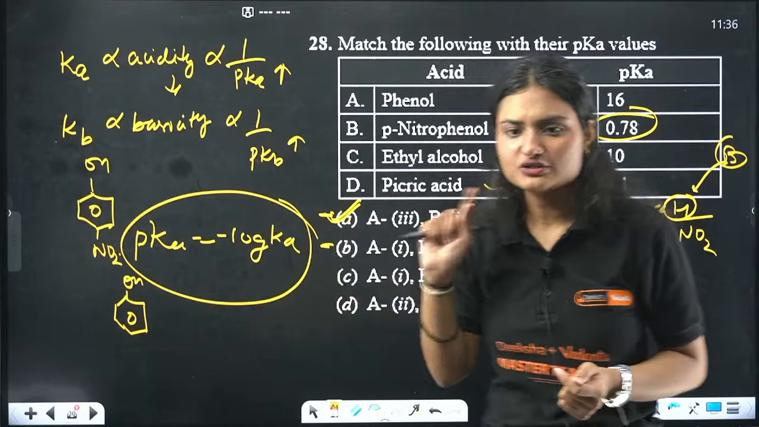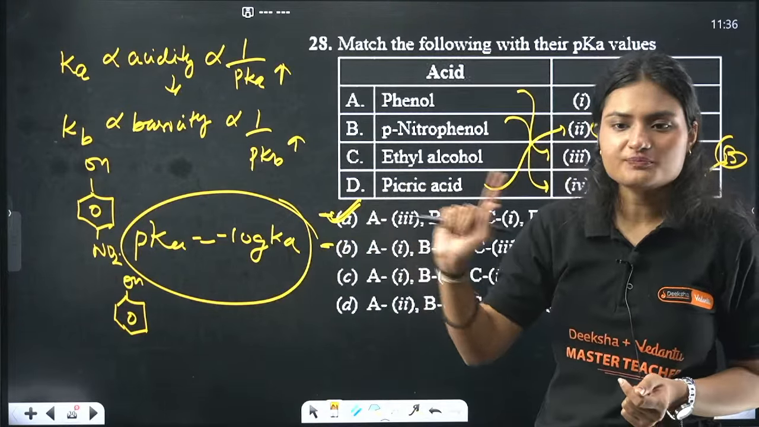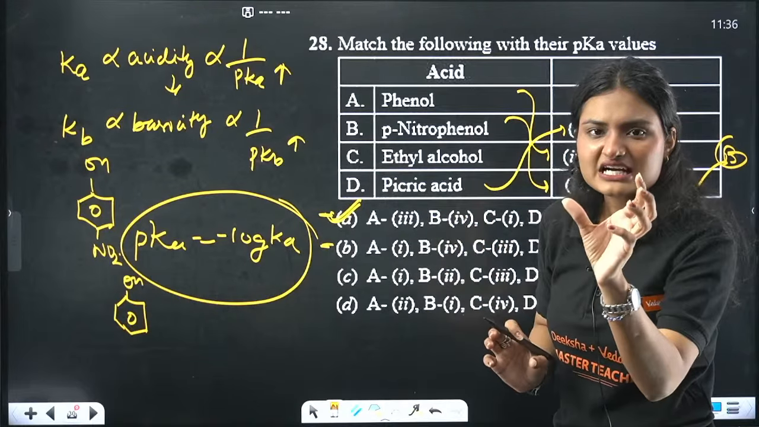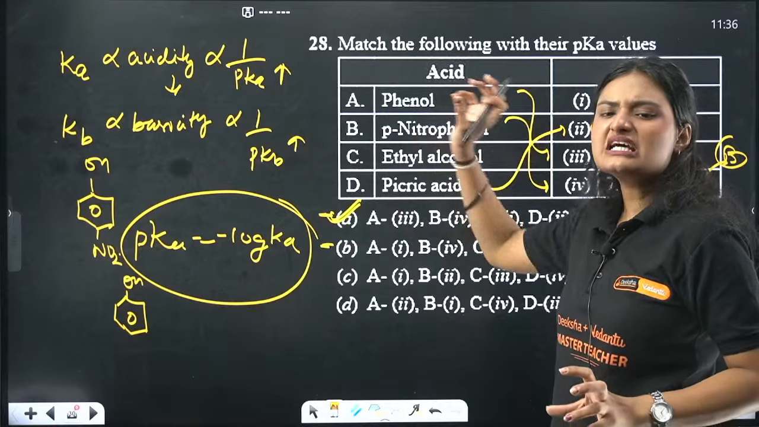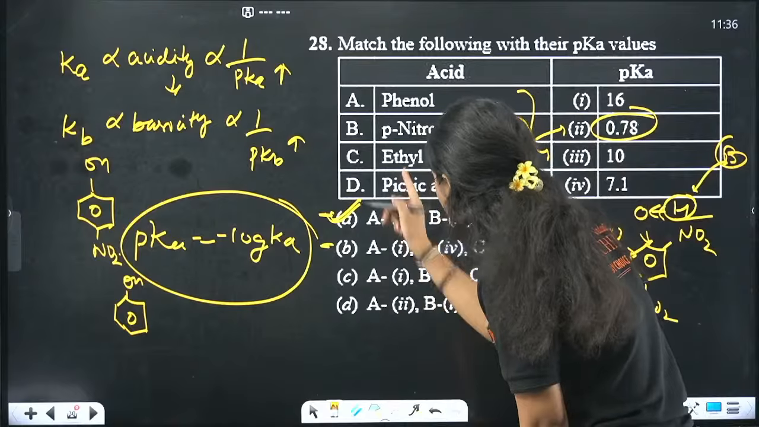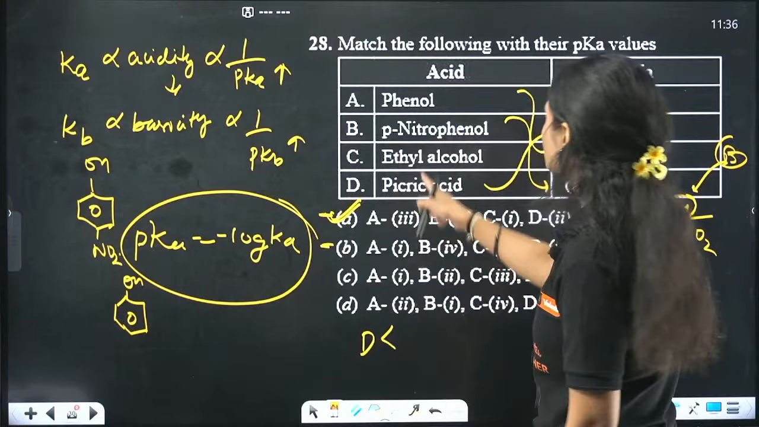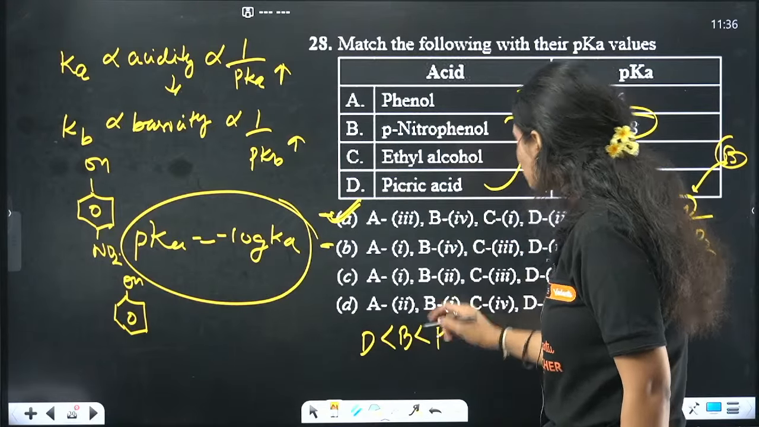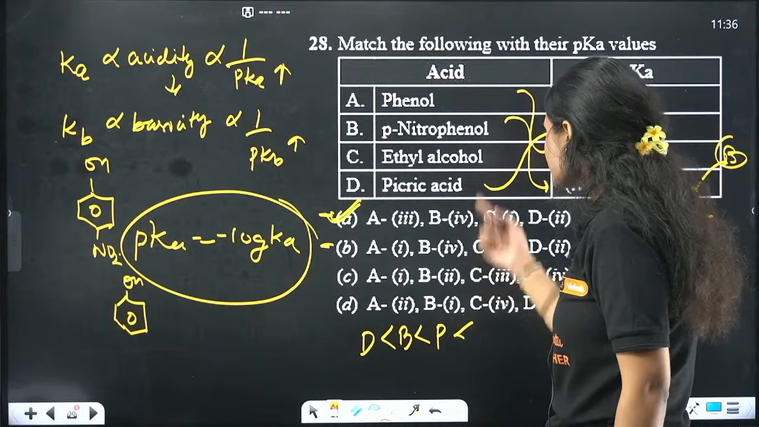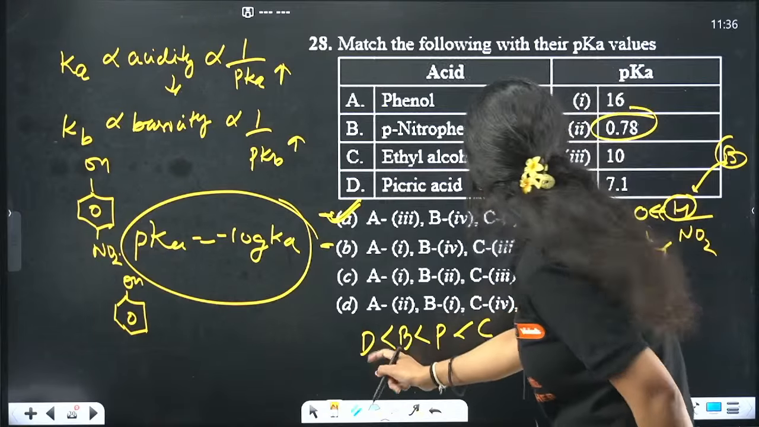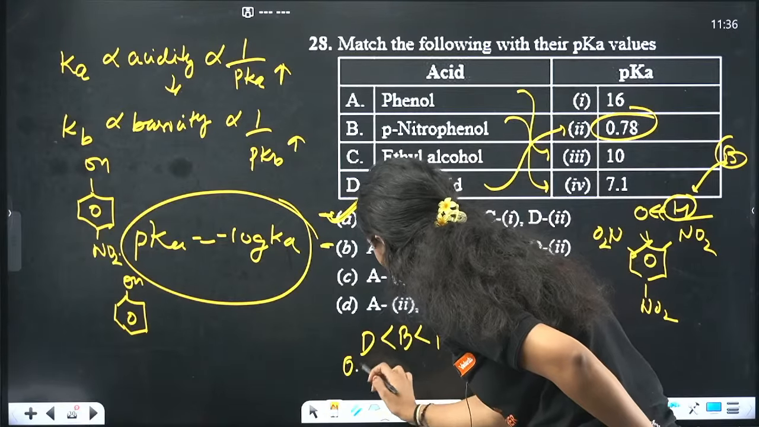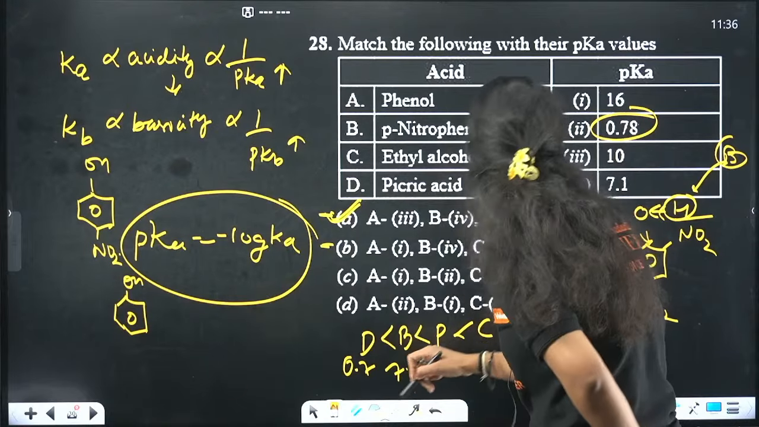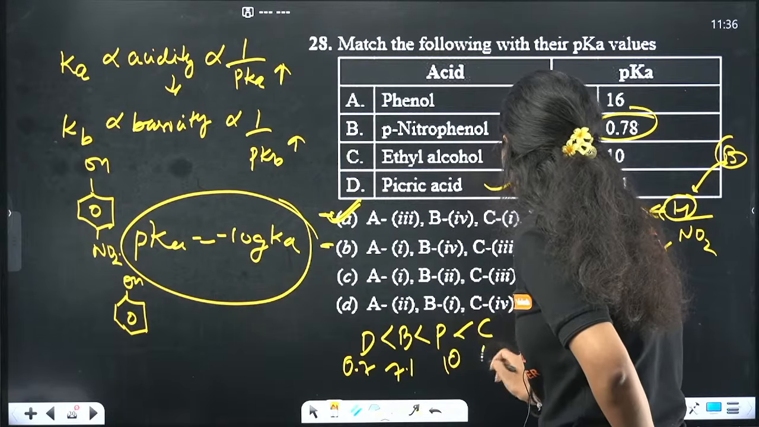See, if I write them in the increasing order of pK values, increasing means firstly we'll start with the most acidic, then we'll go to the least acidic. Most acidic is picric acid, then after that para-nitrophenol, then phenol, then ethyl alcohol. It doesn't have anything, ethyl alcohol. So that is around 0.78, that is around 7.1, that is around 10, and that is around 16.